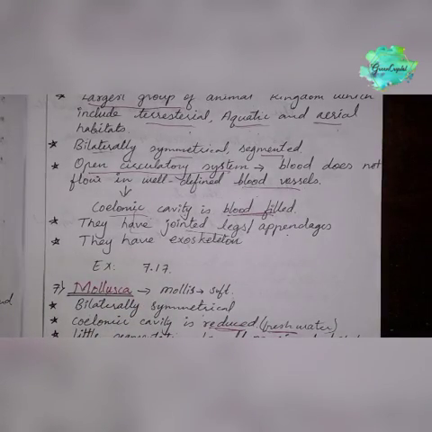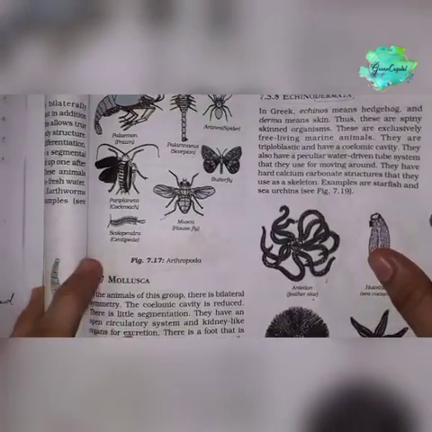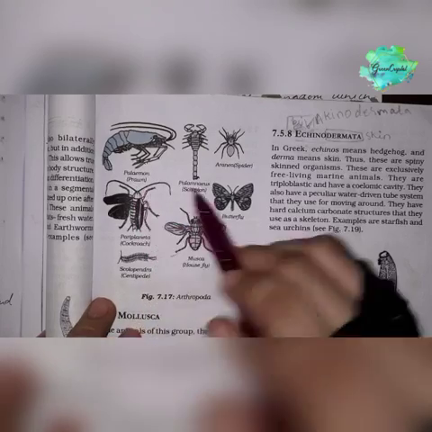Let's move on to the diagrams. 7.17. See here, these are the examples. See, these are the prawns.